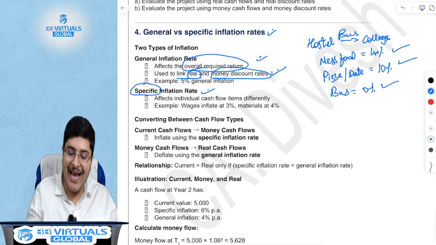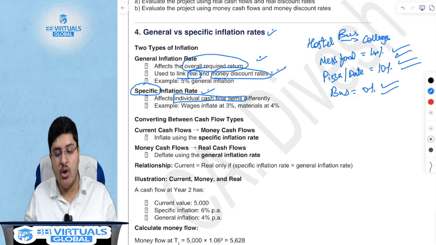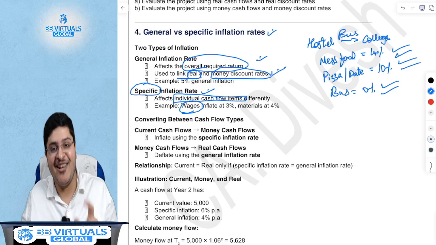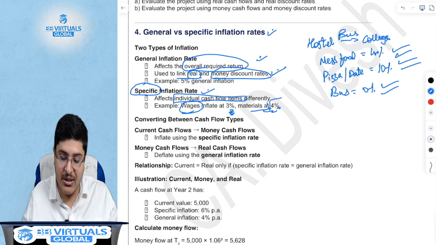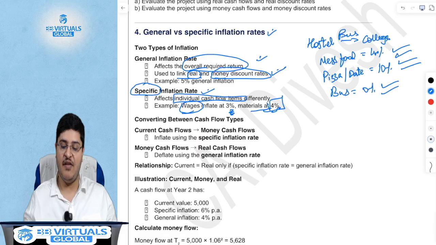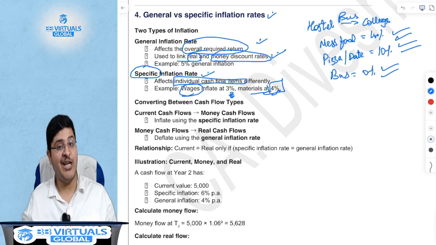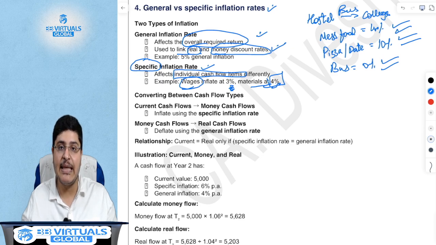Specific inflation rate affects individual cash flow items differently. For example, in a business scenario, your wages, your salary may increase at a lower number, but your materials, the cost of living, etc. may increase at a higher number. Your salary can grow at a snail's pace, even if your cost of living is growing and prices are going higher. Coming back, wages could increase at a different rate and materials at a different rate. What do you do in this case?